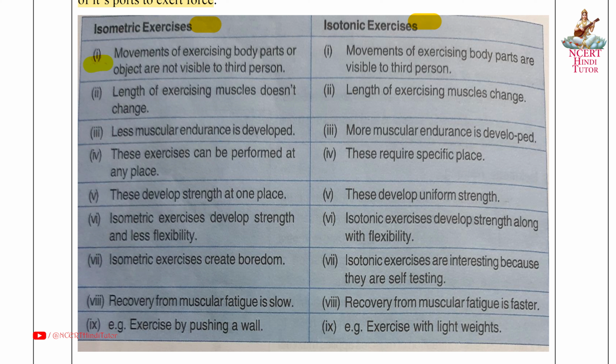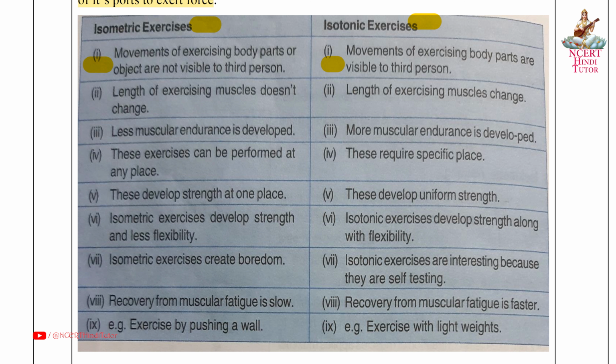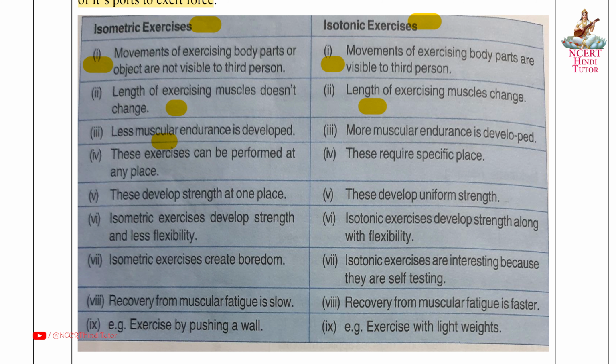Isometric exercises: first, movement of exercising body parts or object is not visible to a third person. Isotonic exercises: movement of exercising body parts is visible to a third person. Isokinetic exercises: first, this involves movement but maintains a constant speed. Isometric: second, length of exercising muscles does not change. Isotonic: length of exercising muscles changes. Isokinetic: second, it generally involves muscle contraction against an electronic resistance and is specific to a particular sport. Isometric: third, less muscular endurance is developed.